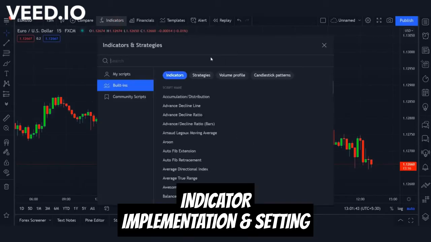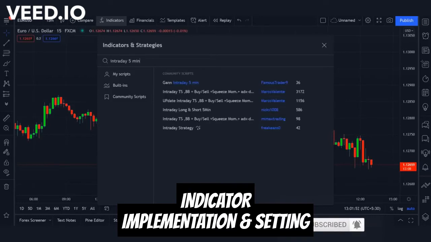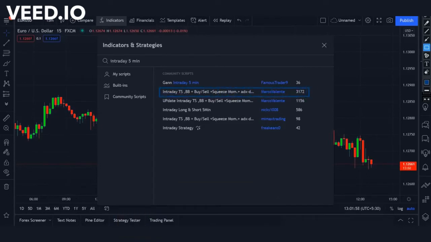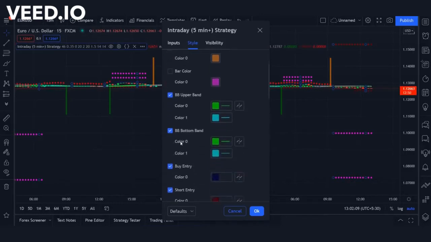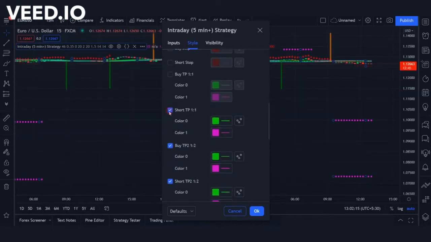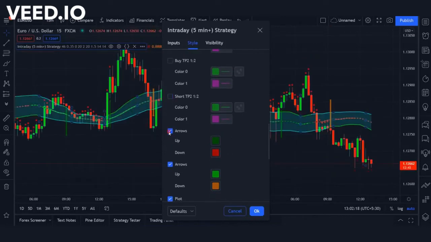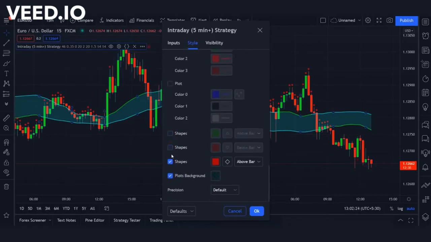Now let's see how we made our setup. First of all, we have to search indicator 5 minutes in the search box of Trading View, and click on the second option, in which we have to change some settings. Check the settings carefully.